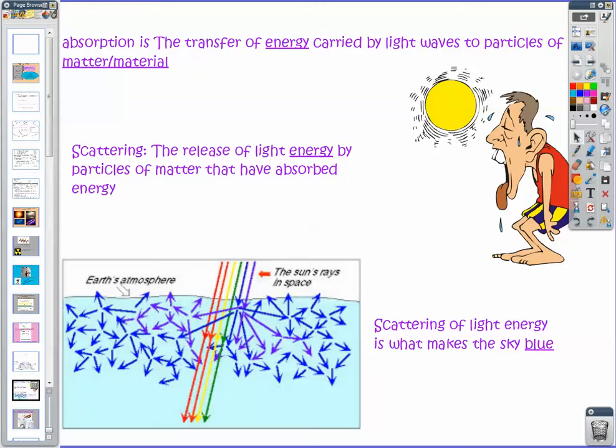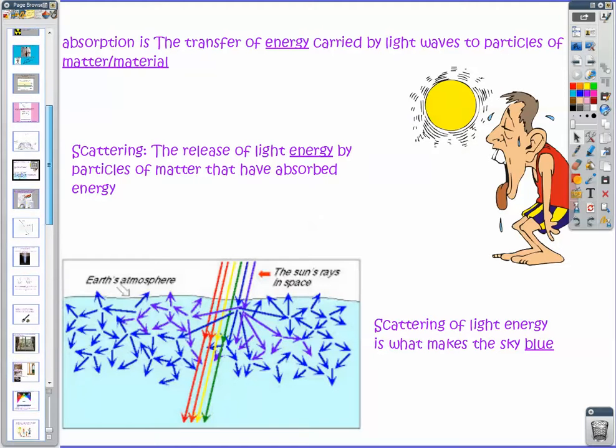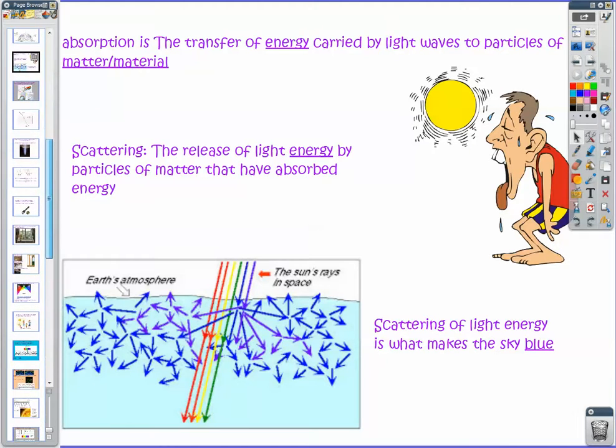So some other things that happen with light: when light hits matter, sometimes that matter takes in the energy from that light wave, and this is called absorption. It's like when you're standing outside on a bright sunny day, you can feel the warmth of the sun, you absorb some of the energy, and it makes you hotter.